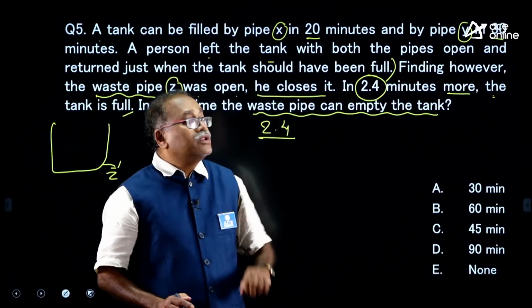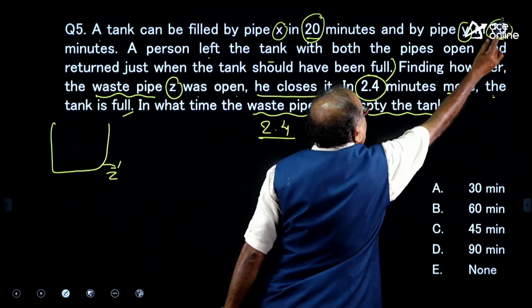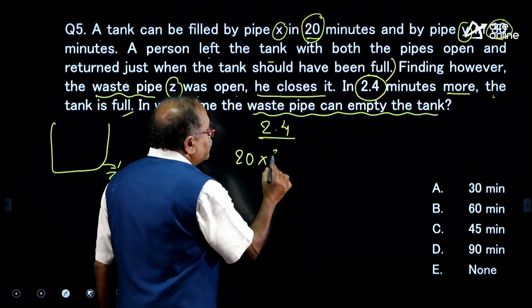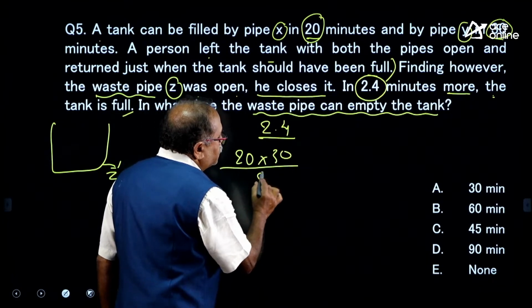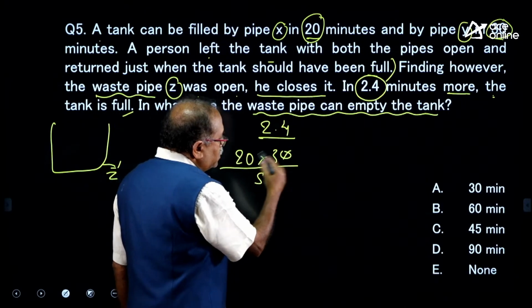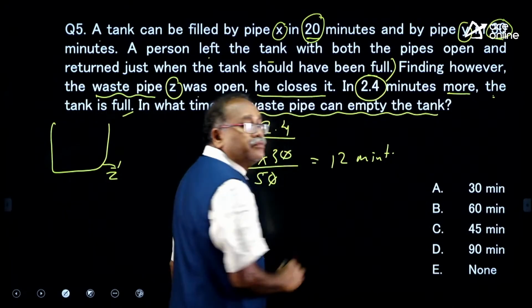When the tank will get filled, the first pipe is 20 minutes and the second one is 30 minutes. If both are open together, then 20 into 30 by 20 plus 30, that is 600 by 50. Cancel the zeros, 4 and 4, 3 12. In 12 minutes the tank has to be filled.